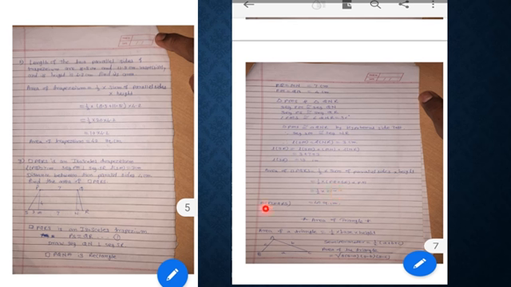Then, another formula for the area of a triangle, when height is not given, we can write the formula: area of triangle is square root of S into S minus A into S minus B into S minus C.